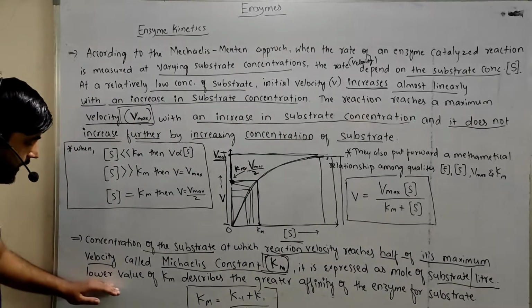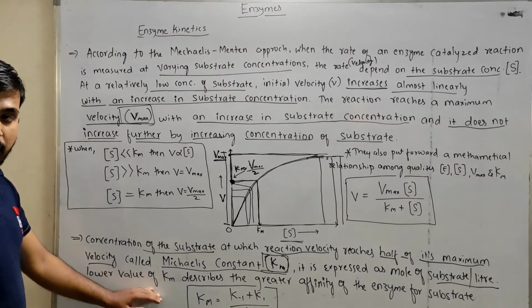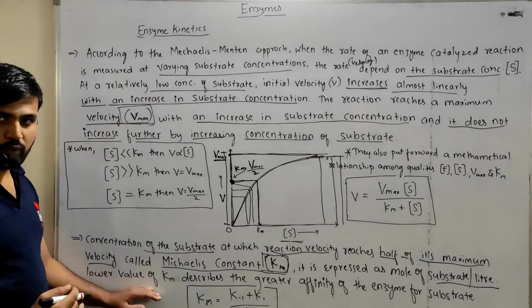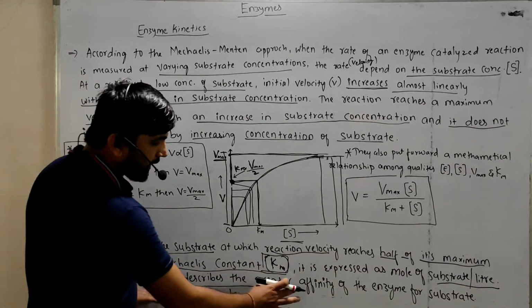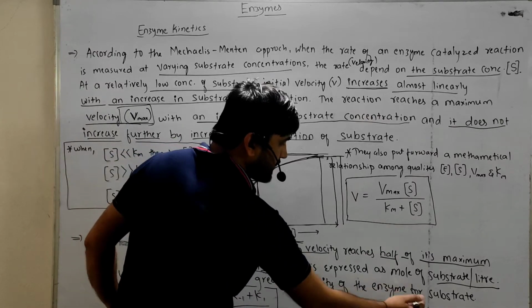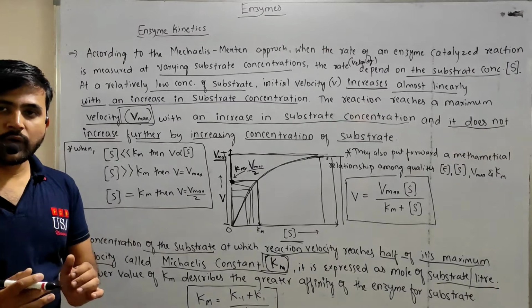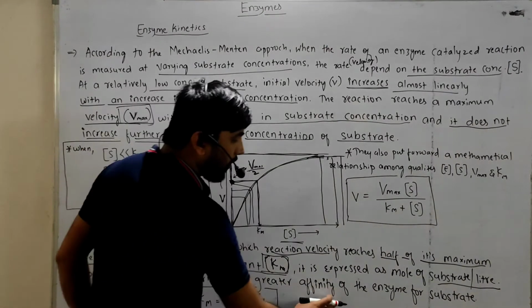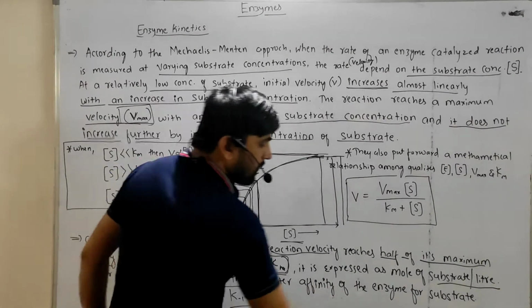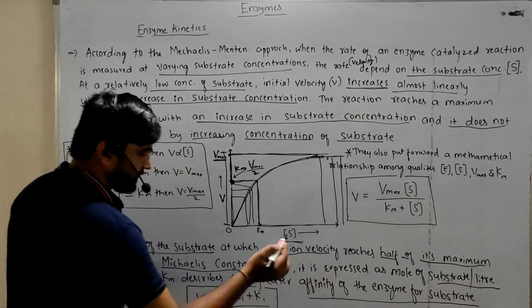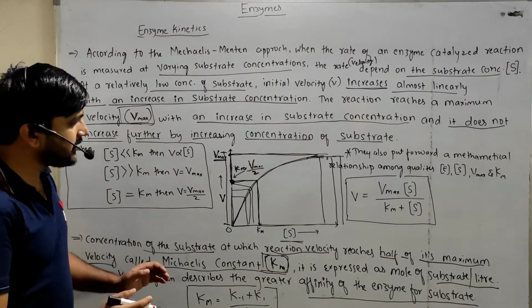At a lower value of Km, suppose the Km is very low, there is greater affinity of the enzyme for the substrate. So when the Km value is low, the affinity of the enzyme for the substrate is high, right?